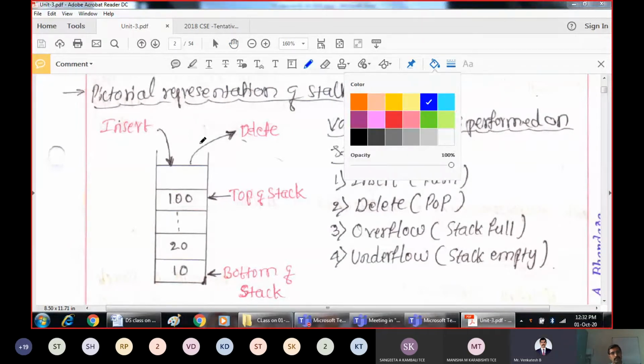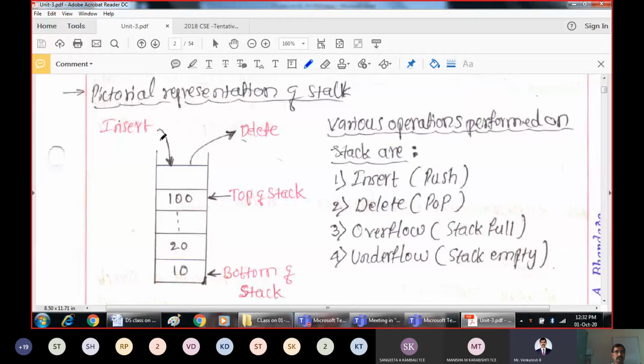So this is the representation of the stack. This is nothing but array representation. We are implementing our stack by using an array. So this is one stack in which we can insert or add the elements from this end and delete the elements from the same end. That is called a stack.